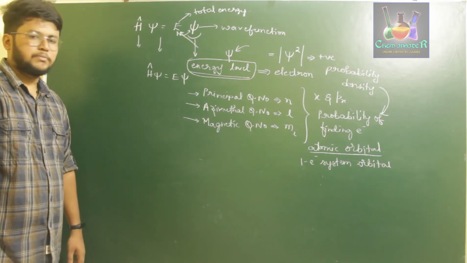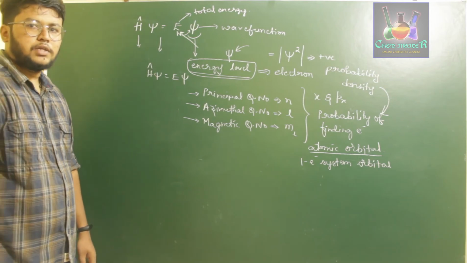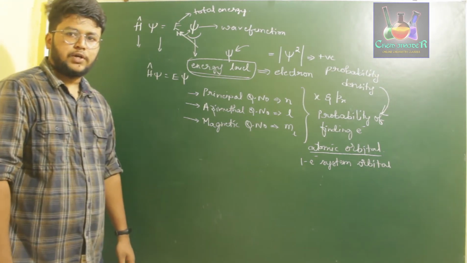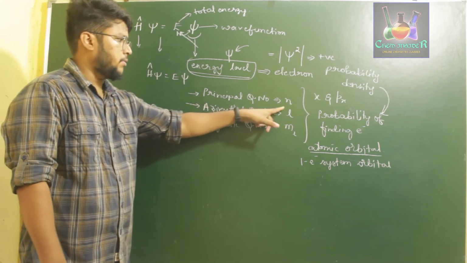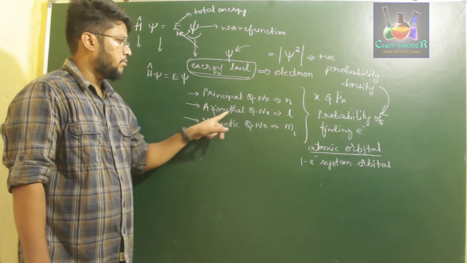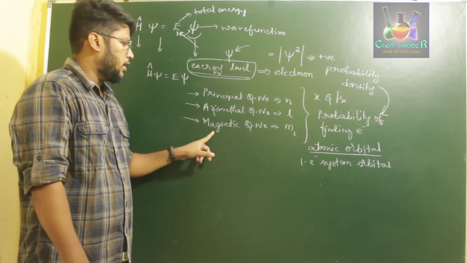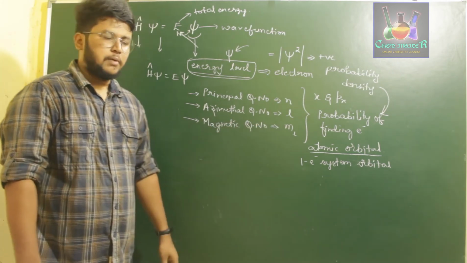We have three quantum numbers which define the solution of the wave function of the Schrodinger wave equation. Those are the principal quantum number, given by the symbol n, the azimuthal quantum number, given by the symbol l, and the magnetic quantum number, given by the symbol ml.